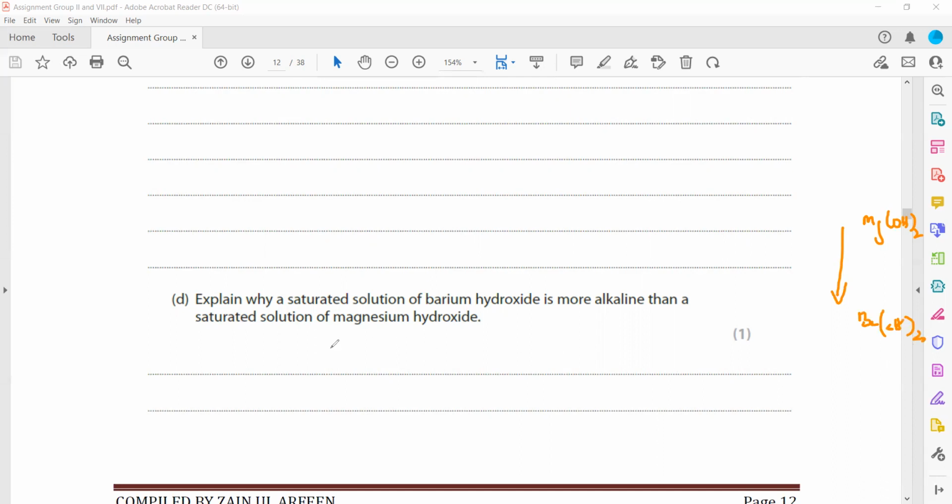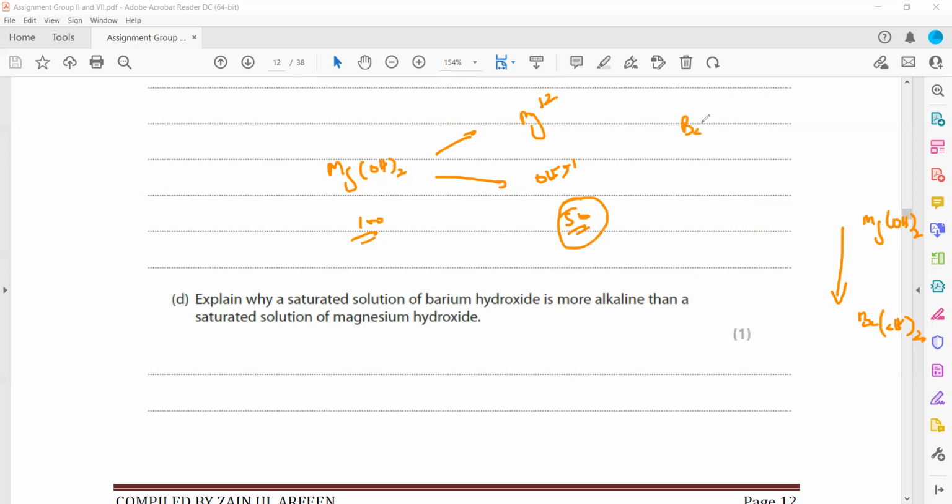When barium hydroxide is more soluble, it produces more hydroxide ions as compared to the same amount of magnesium hydroxide. If magnesium hydroxide is less soluble, it means, for example, out of 100 molecules, maybe 50 of them break down into ions.